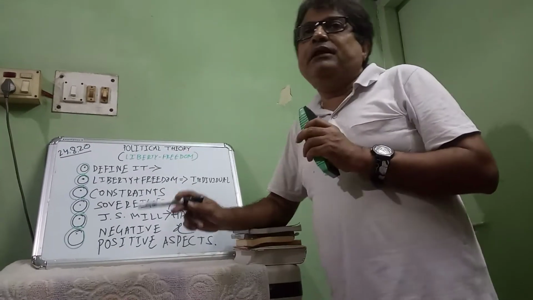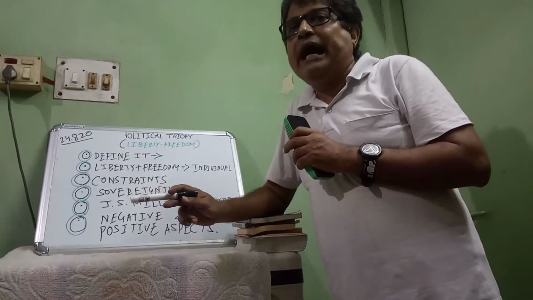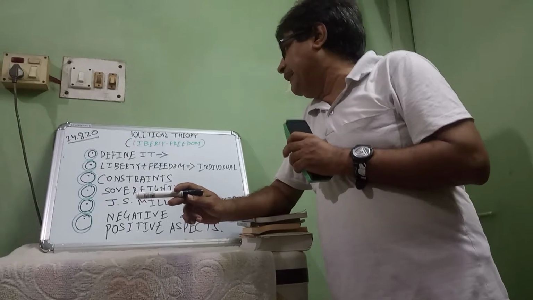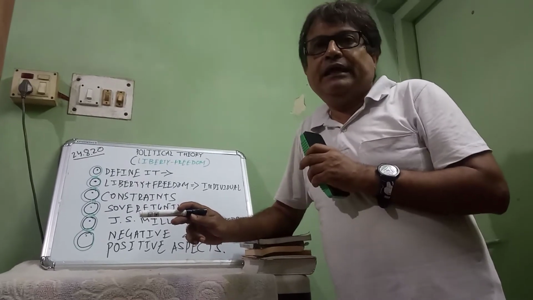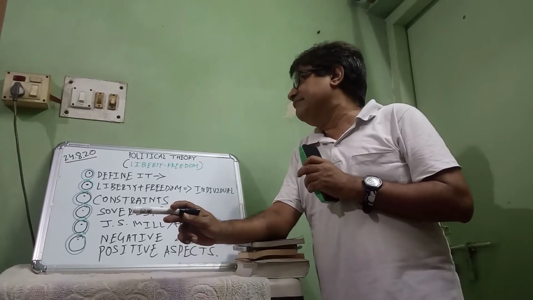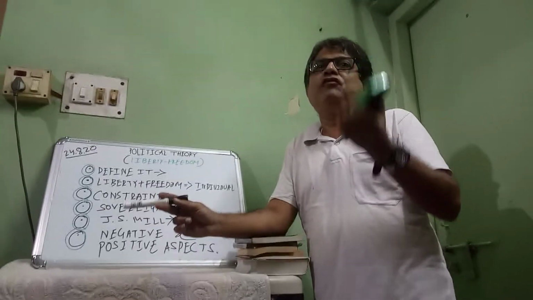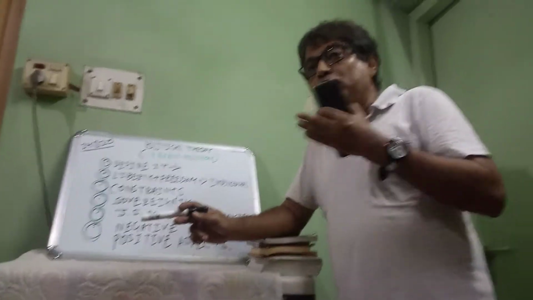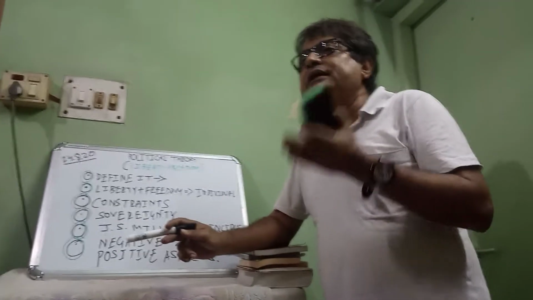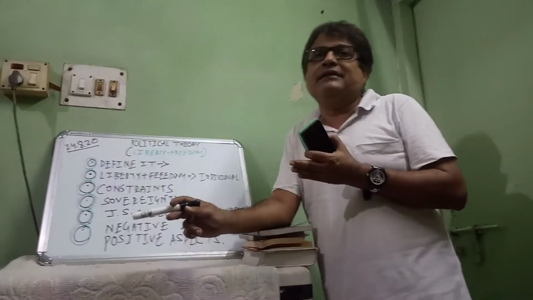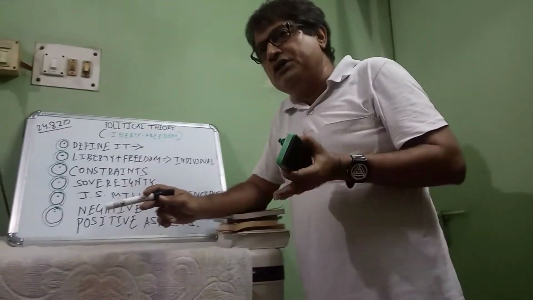I remember a very famous statement attributed to the Greek philosopher Aristotle: man is born free, but everywhere he is in chains. You see, when we take birth on the lap of our mother, we cry. When we die, we also cry. Why these cries? Only because we are under natural circumstances, natural factors, natural conditions.